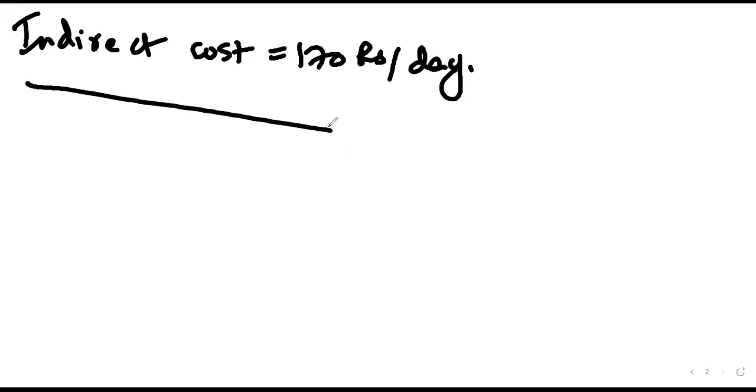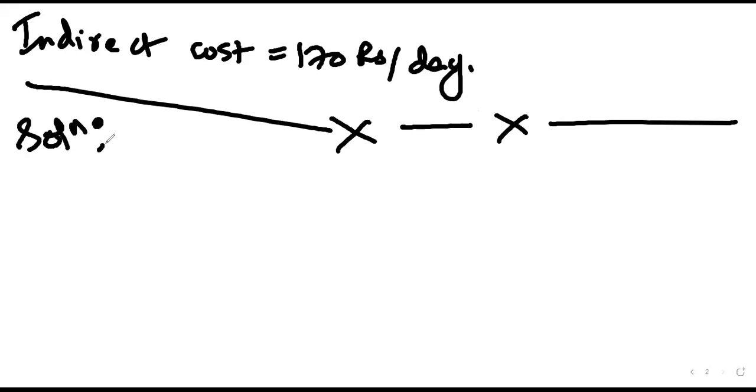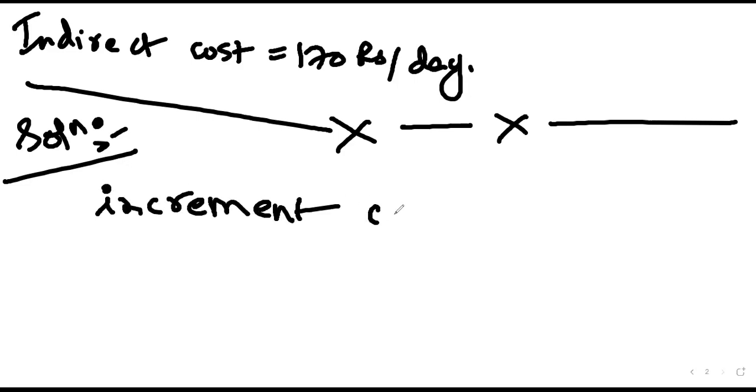Okay, so what we'll do is first start calculating the incremental cost. The first problem, the project cost calculation, we have solved. We have determined the incremental cost, then the normal cost and duration, as well as crash cost and crash duration given. So how do we determine the incremental cost? Crash cost minus normal cost.